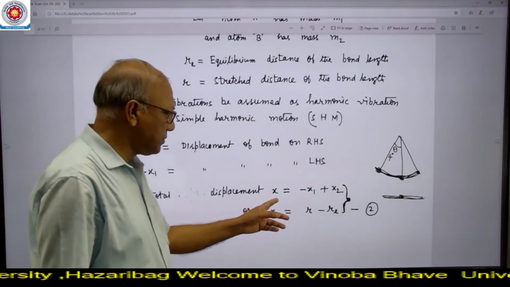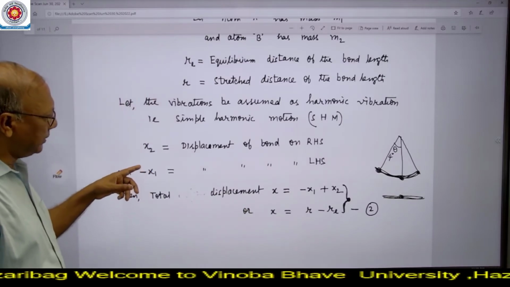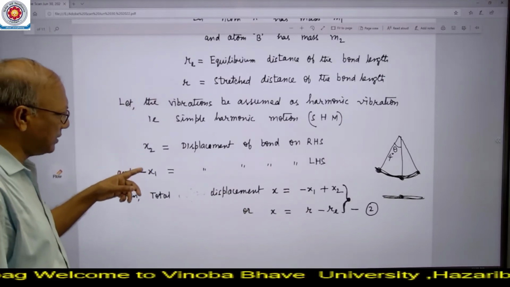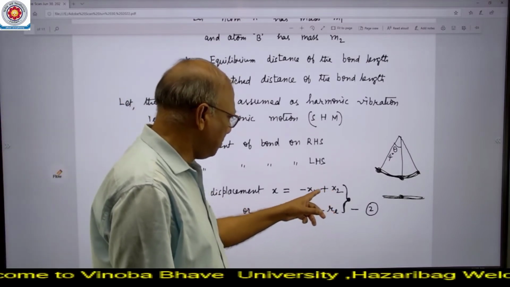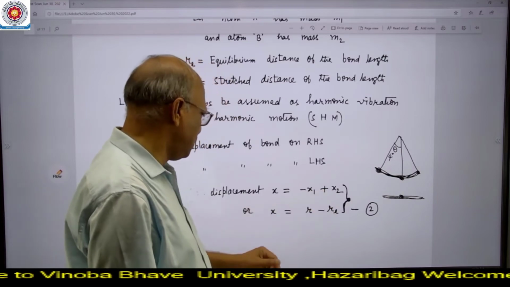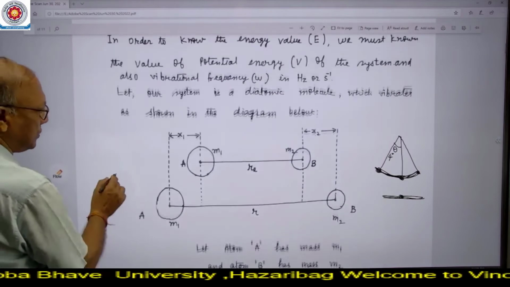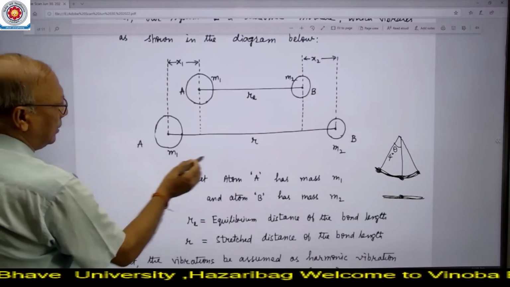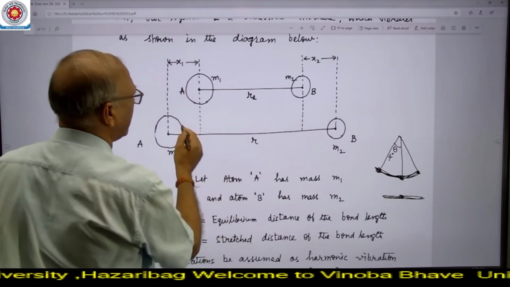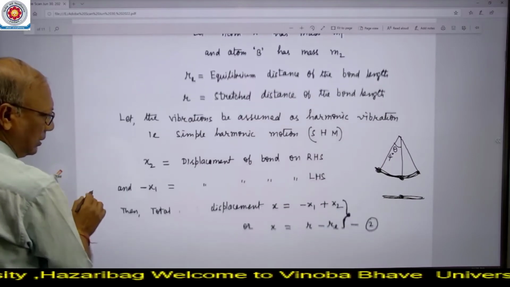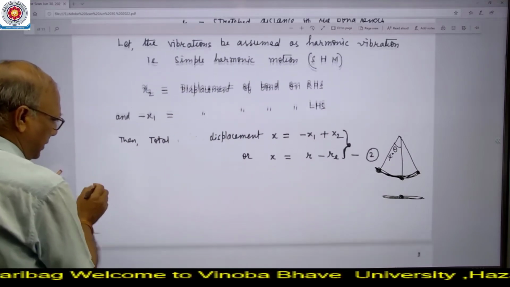So the total displacement x will be equal to the addition of these two extra distances obtained after stretching, that is x1 plus x2, or minus x1 plus x2, and this x will be equal to r minus re, which is clear from the figure. This r minus re will be equal to x1 plus x2, and that is represented by x, the total displacement.